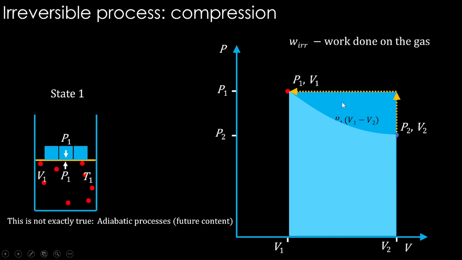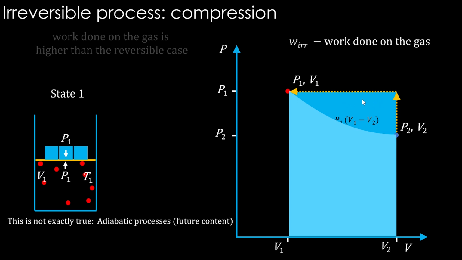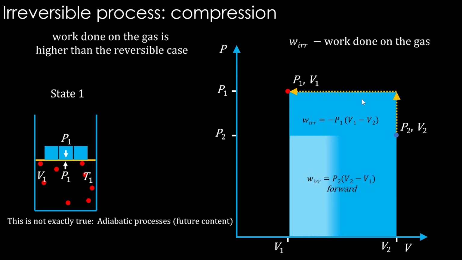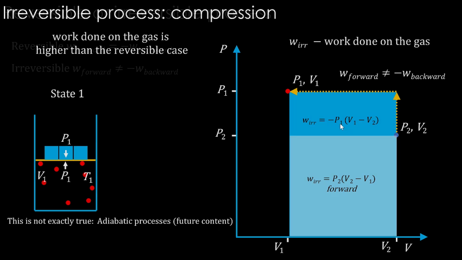So some more work is required in order to compress the gas in an irreversible manner. Work done on the gas is higher than in the reversible case, and forward and backward work are not the same. In the forward direction of the irreversible process, only this much work is done. In the backward case, this much extra work has to be done to achieve the compression.